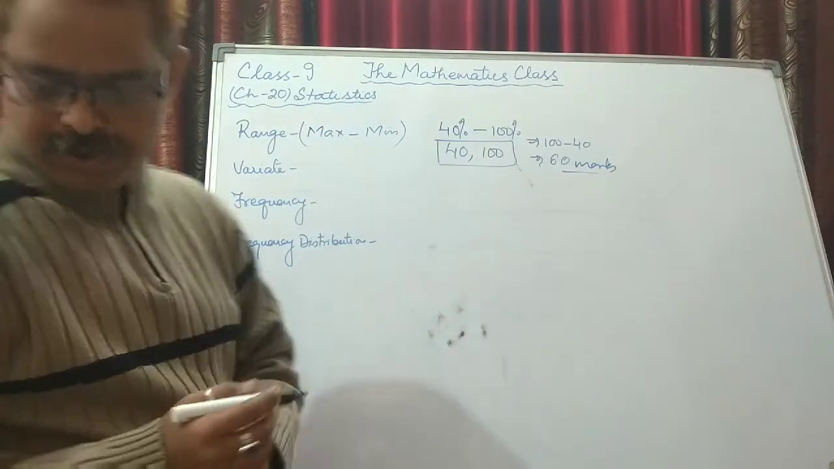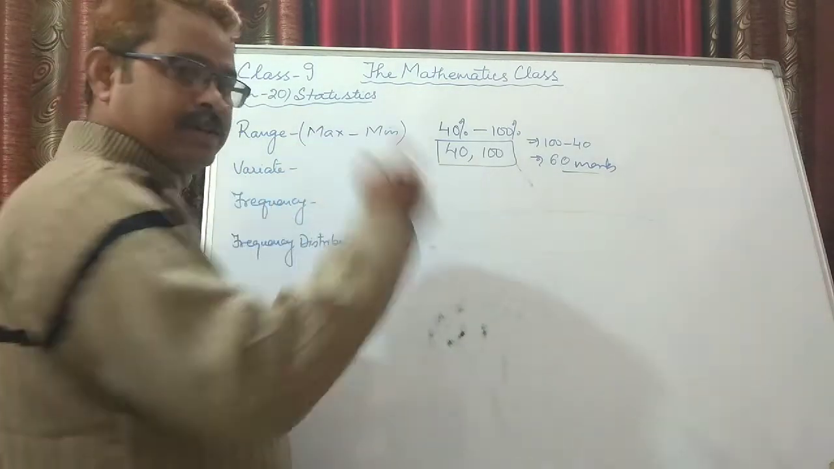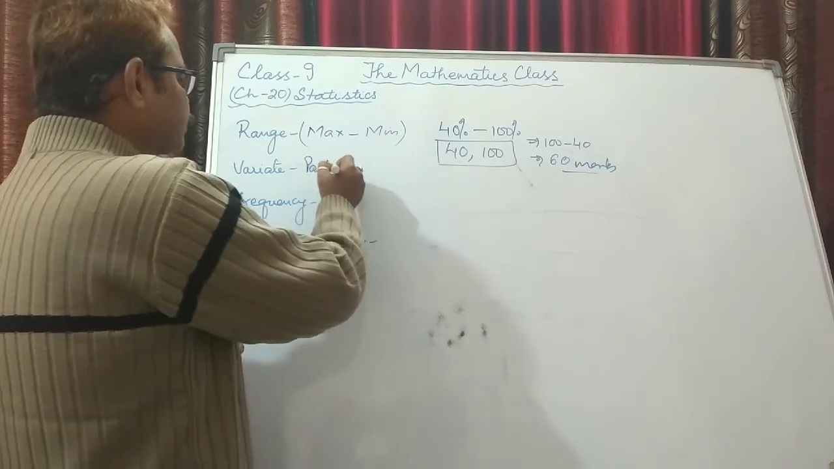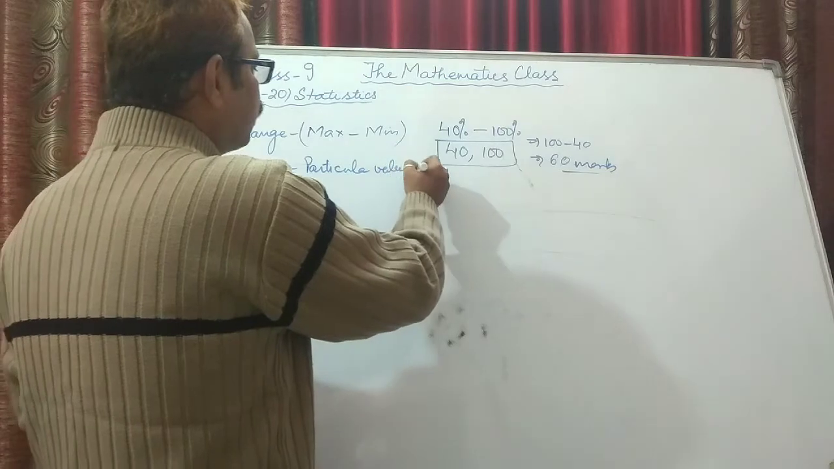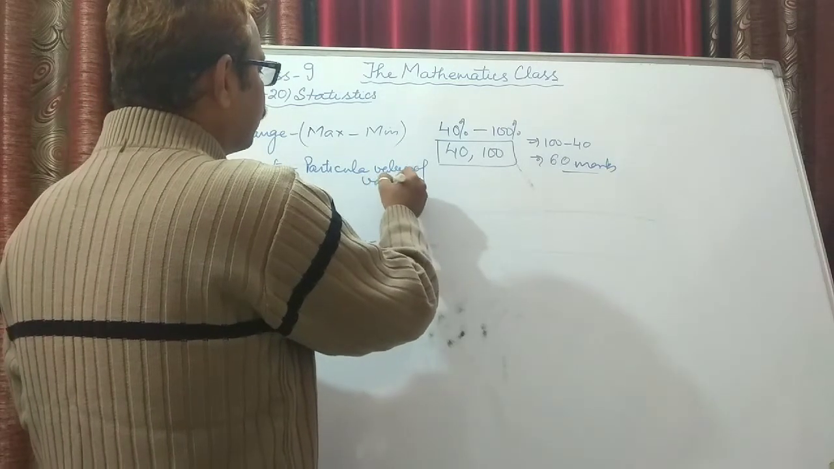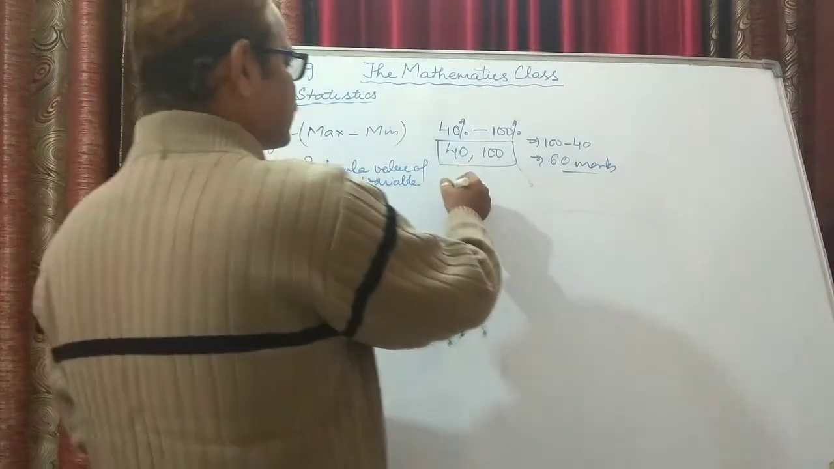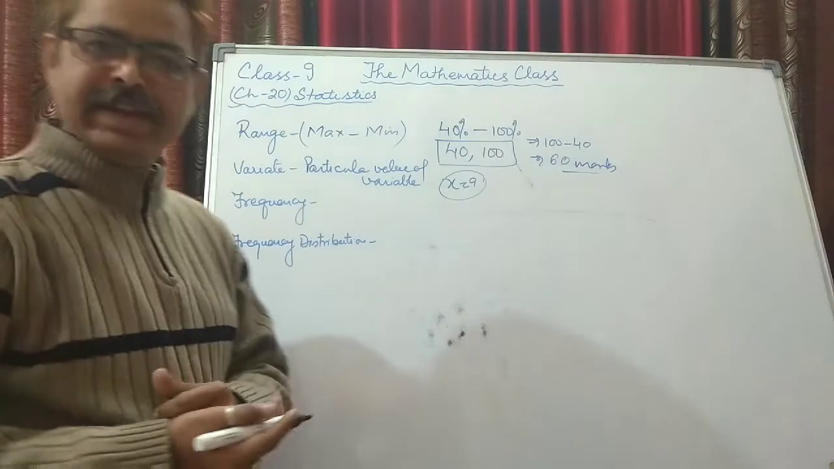Now variate, what is the meaning of variate? A particular value of the variable. Just now you studied variable. So a particular value of a variable is known as variate. Suppose I get the value of x as 9. So 9 will be called a variate.